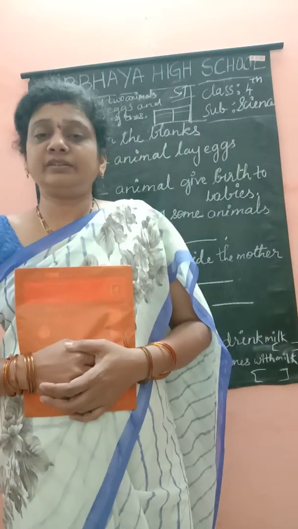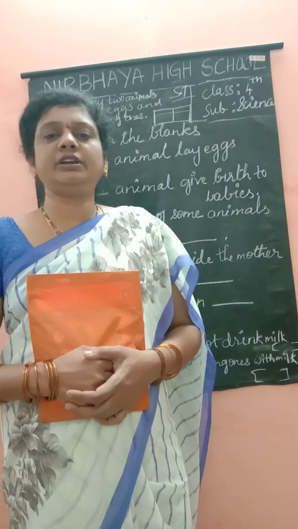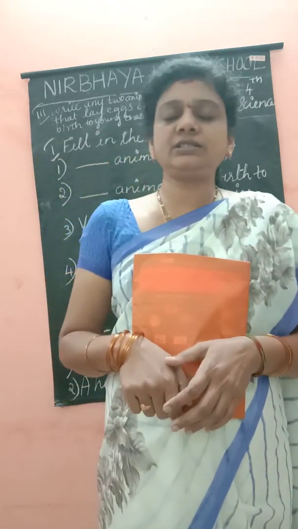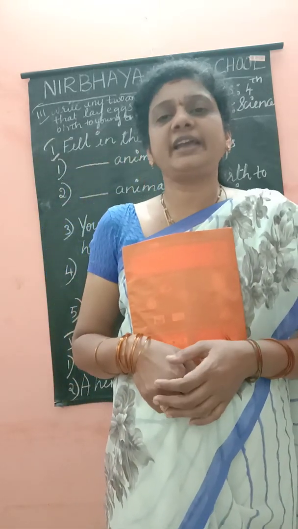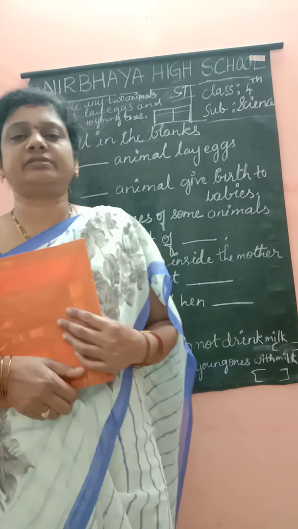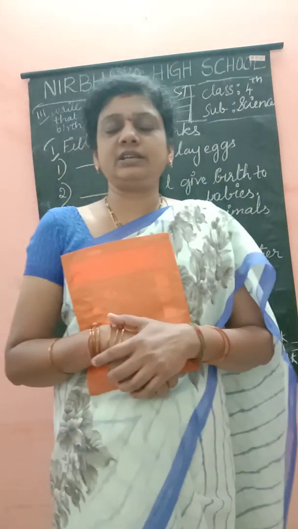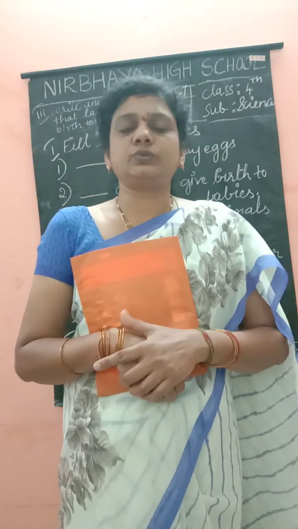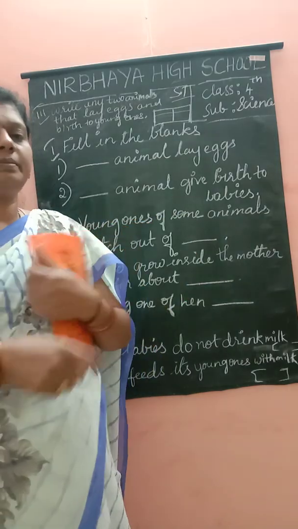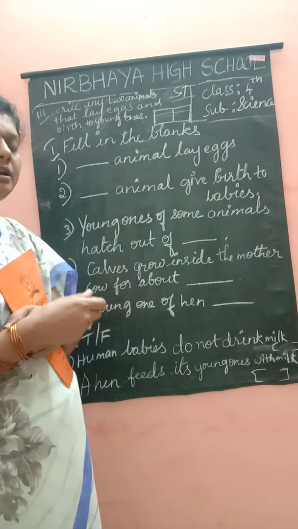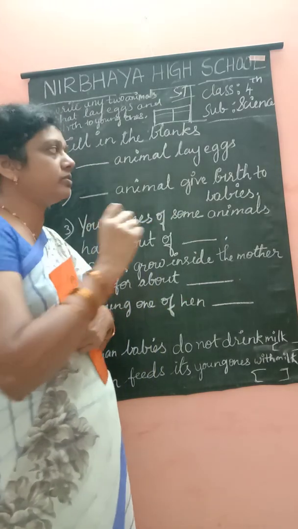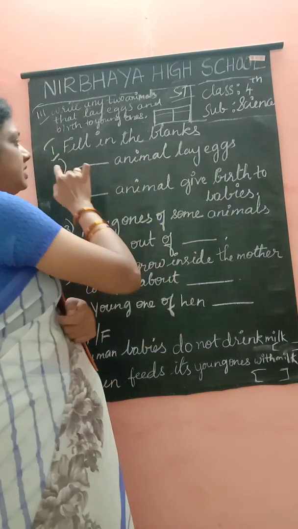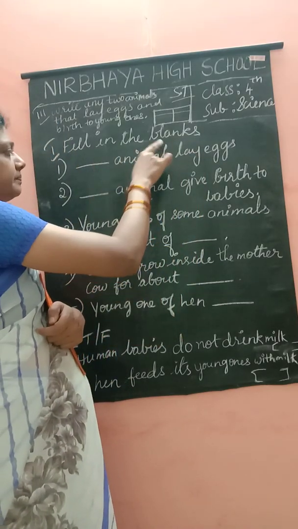In the previous class, I told you to prepare for ST, from the first lesson, question number 1 to 11. Yes children, have you prepared? Yes, we will write our ST. Copy the questions in your 4-ruled book. One new 4-ruled book. Yes, and the first bit is fill in the blanks.